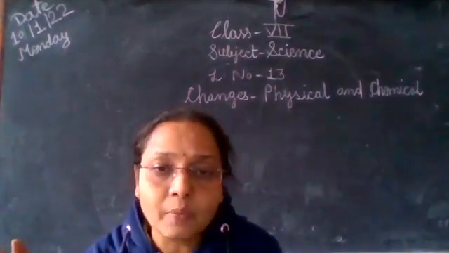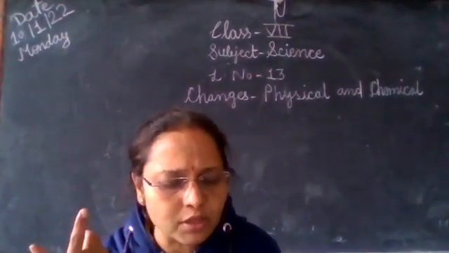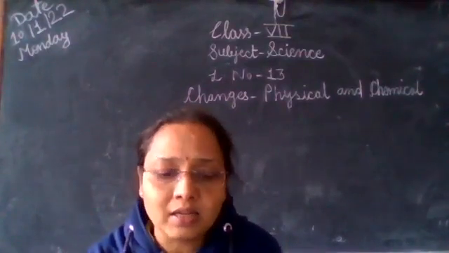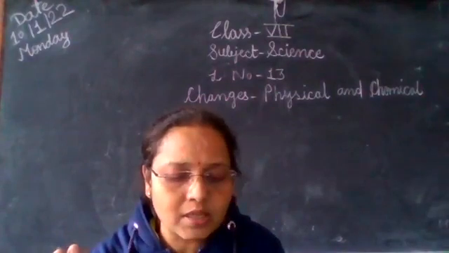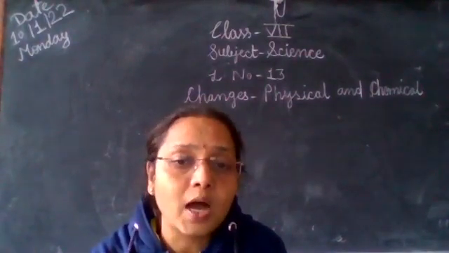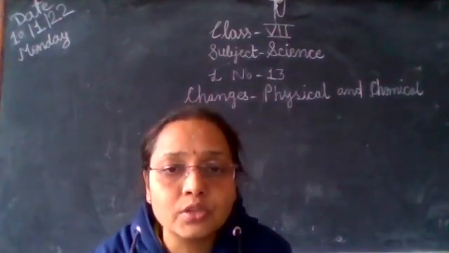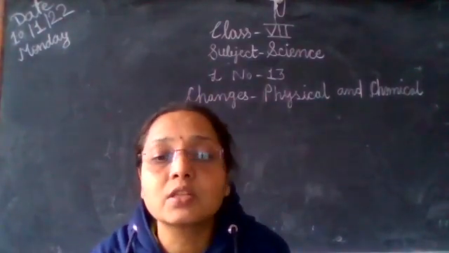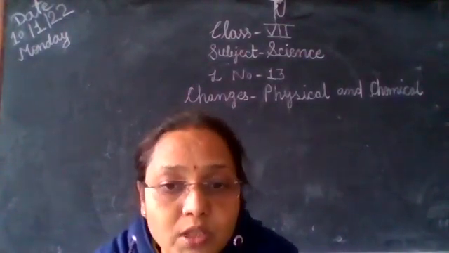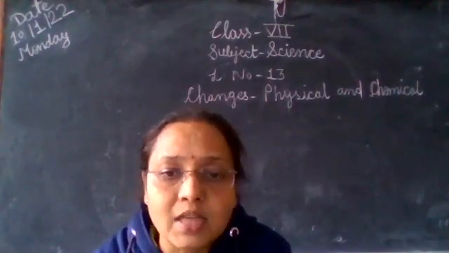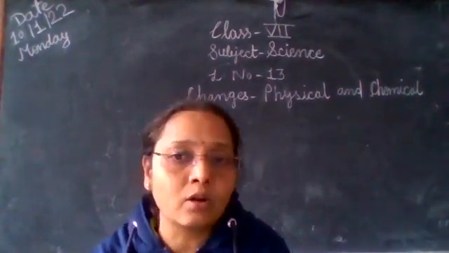But opposite to that, some are harmful changes also. Which are harmful changes? The changes that are not useful, or changes that do us harm, are called harmful changes. The changes that we do not like, that we never want, these are harmful changes. So can you tell me an example of harmful changes? Suppose an earthquake occurs.